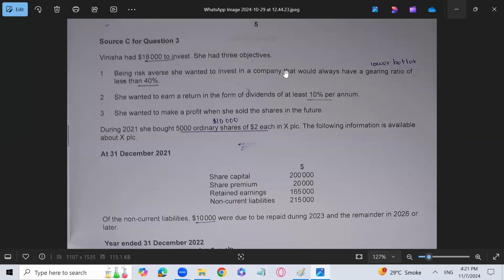During 2021, she bought 5,000 ordinary shares of $2 each in X Limited. The following information is also available about X Limited. So information is given for 31st December 2021.